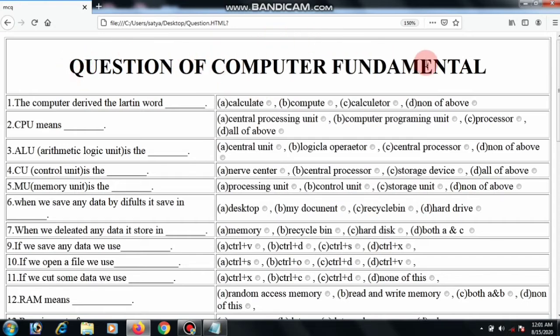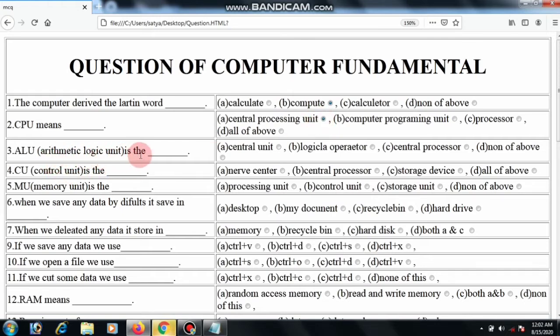Now we discuss the computer derived from the Latin word, compute. Options: calculator, compute, none of this. The answer is compute. CPU means central processing unit, computer programming unit, processor, all of above. CPU means central processing unit.